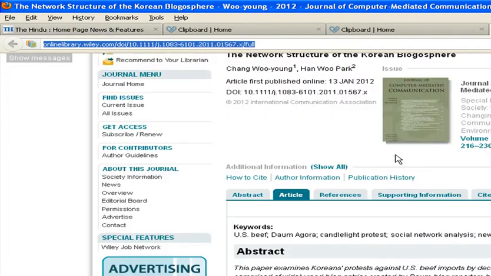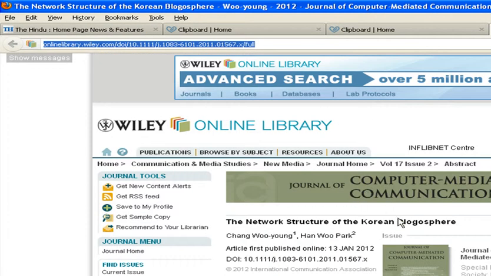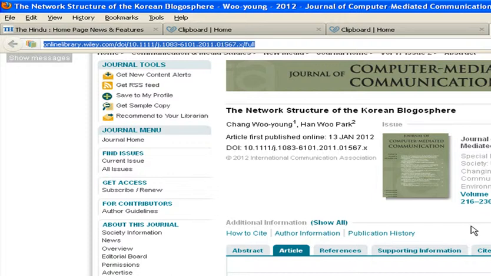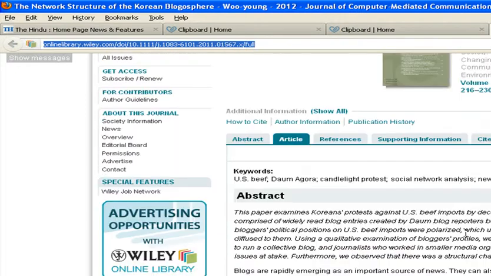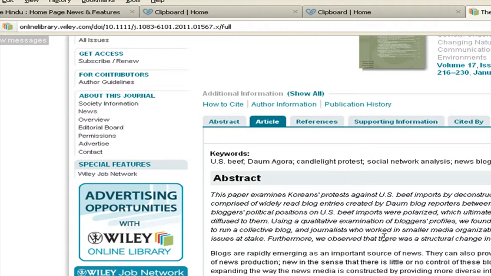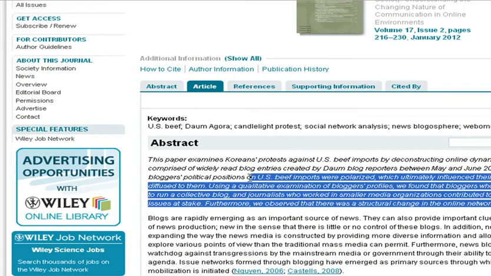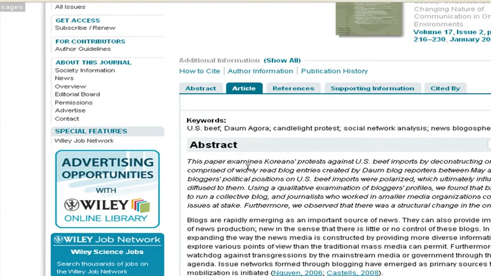Because sometimes we may not have accessibility to these kinds of reputed journals, what we can do is clip the relevant portion, and next time when we open it, it will open with this link. It will open with this link only on the condition that you have the subscription, but rest assured that you have cited something from a respected source, and that source can be referred to by the examiner.